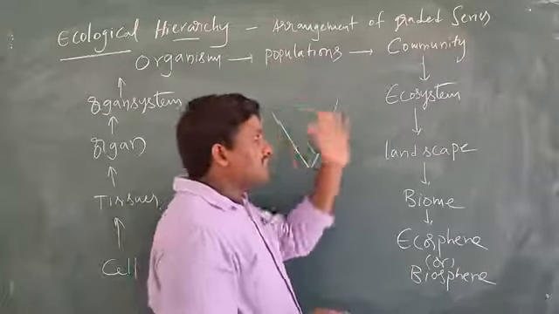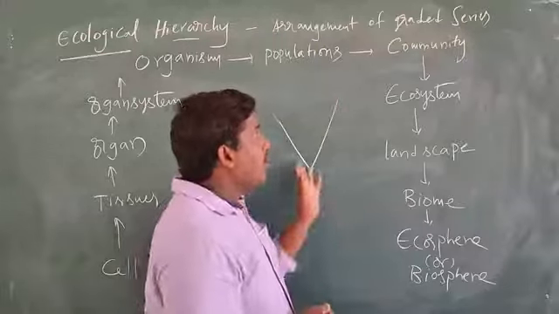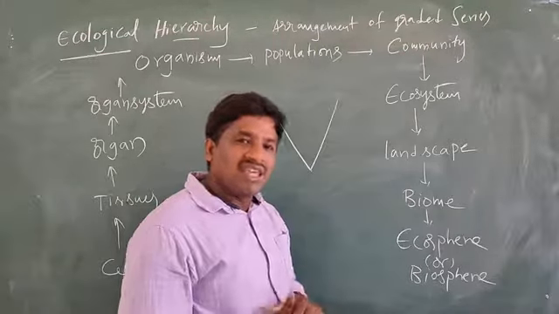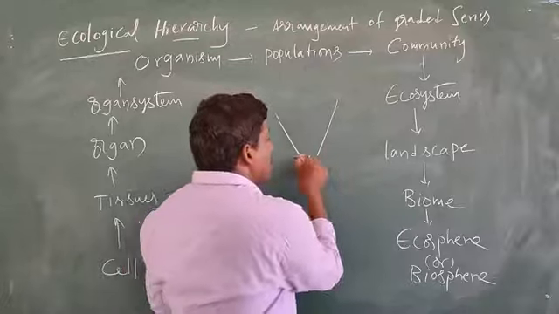Suppose for example a pond. What different types of communities are there?